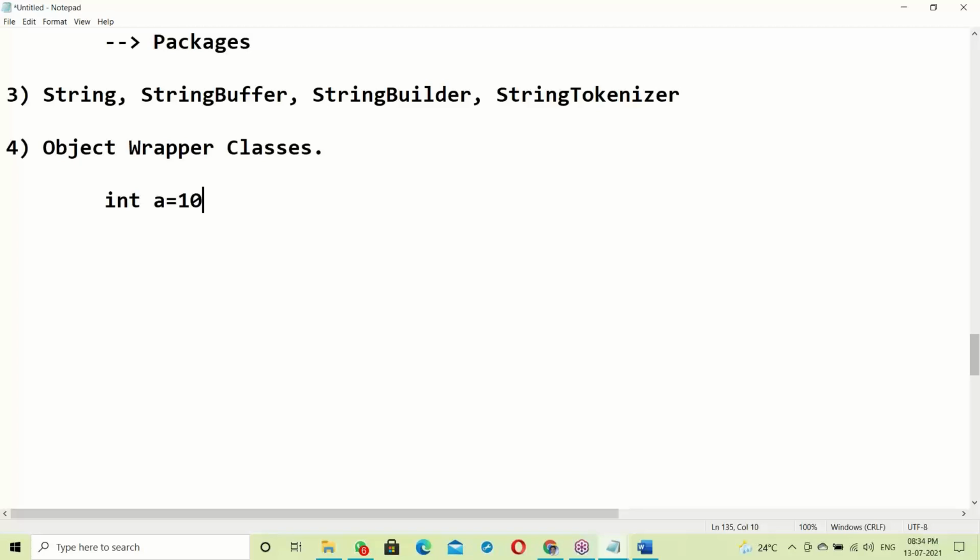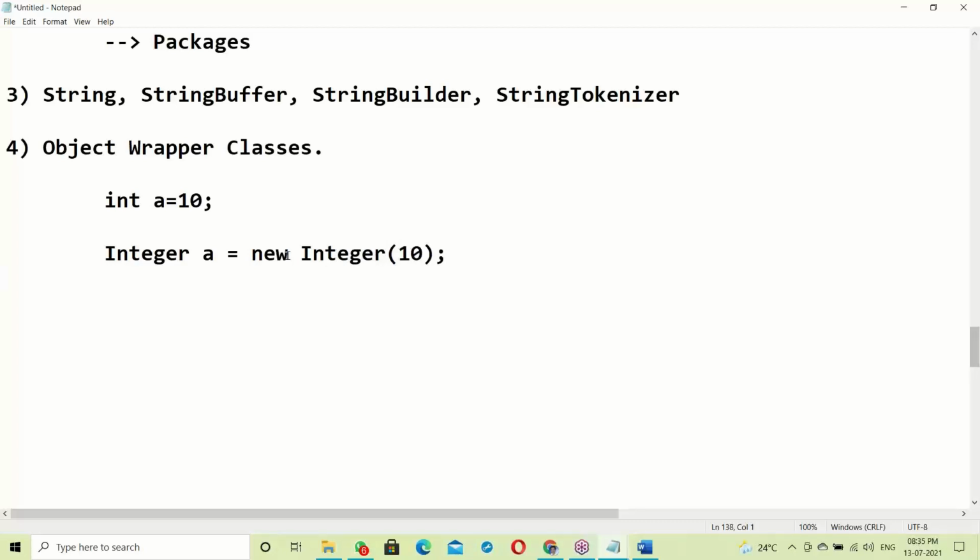Suppose int a equals 10. In C, C++ and Java, this is a variable. If data is in a variable, security is very low. Suppose it is converted into an object: Integer a equals new Integer(10).